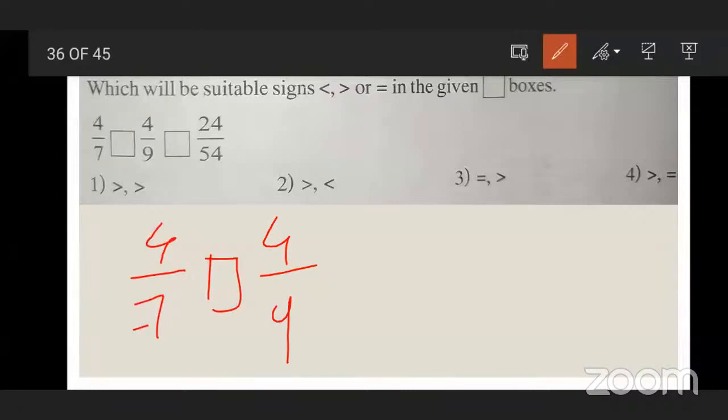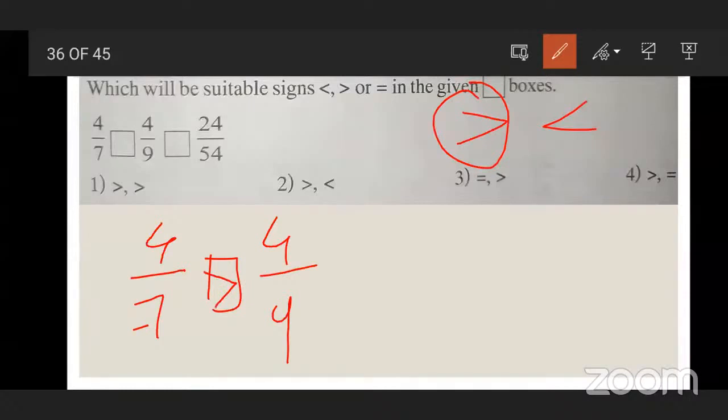Numerators are same, but the denominators are different. When the numerators are same, which is the greater fraction? 4 upon 7. Yes. So the first sign will come. 4 upon 7 is greater than 4 upon 9.